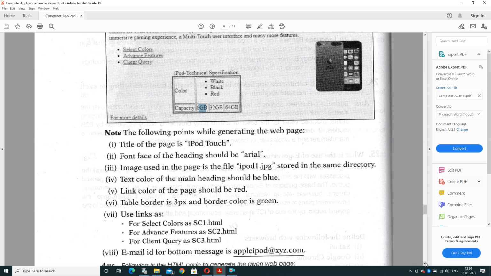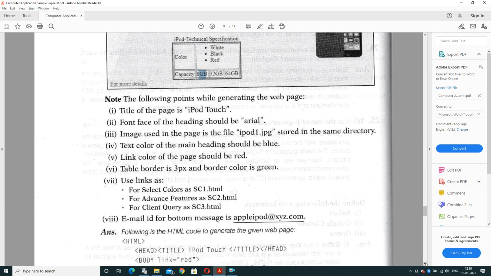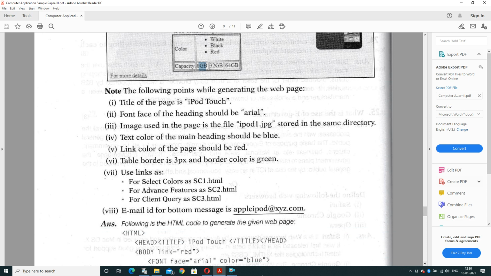So we have to follow these instructions. First instruction is title. Title we will write in title tag. So we will start with code. We have given the title iPod Touch. Afterward the title tag is closed and the head tag also gets closed.